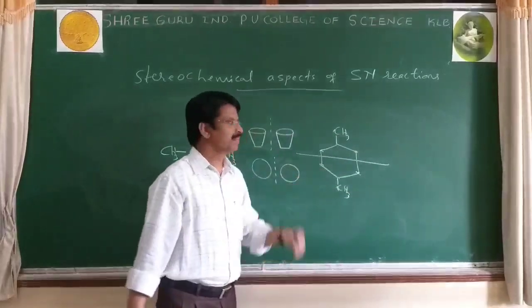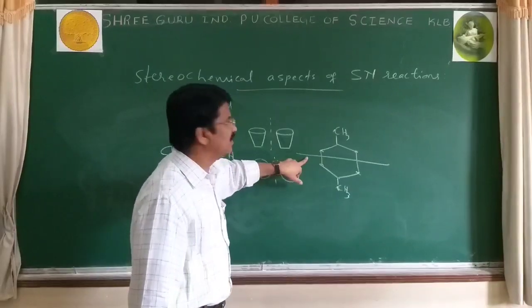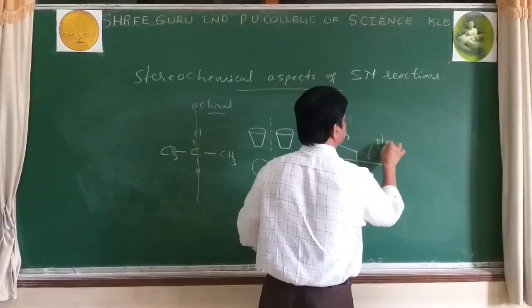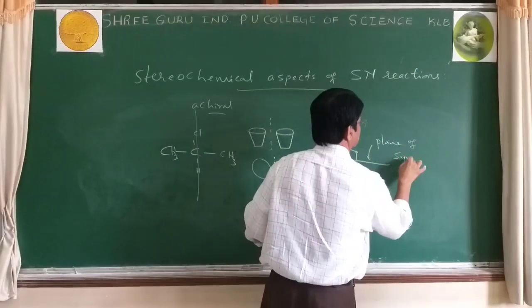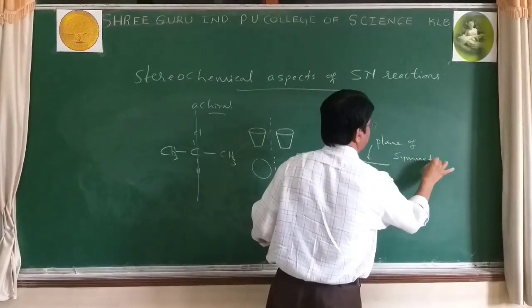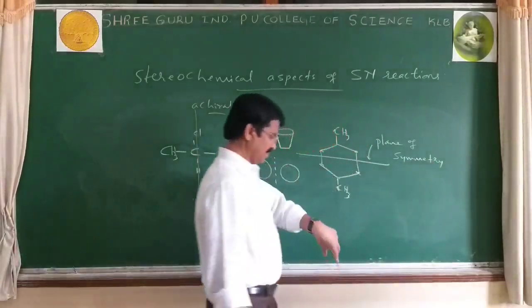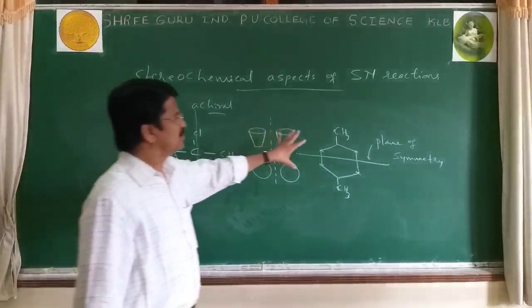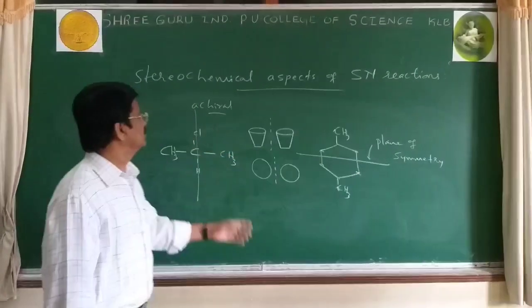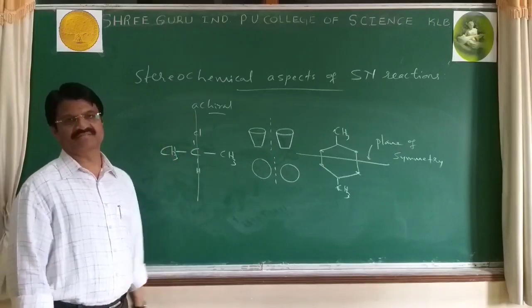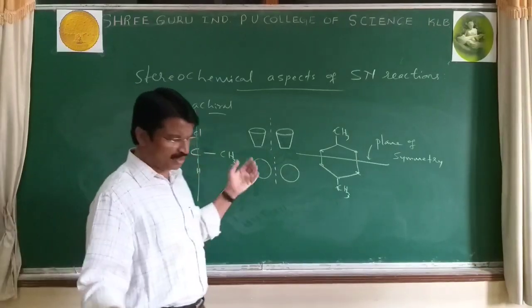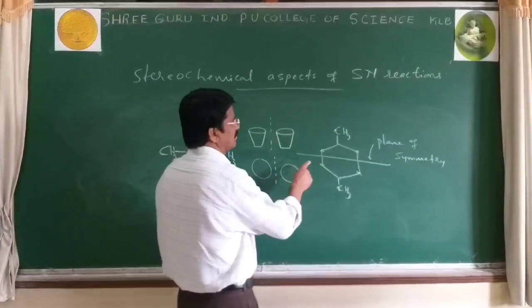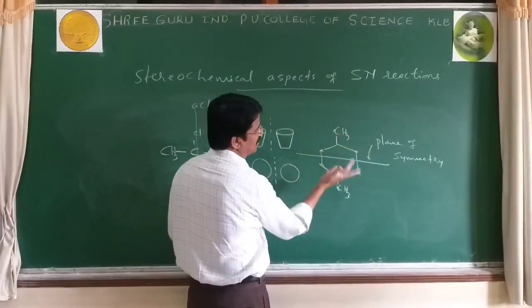Therefore, this molecule has a plane of symmetry. Compounds which have a plane of symmetry are achiral. All achiral molecules contain a plane of symmetry, meaning half of the molecule is the mirror image of the other half.